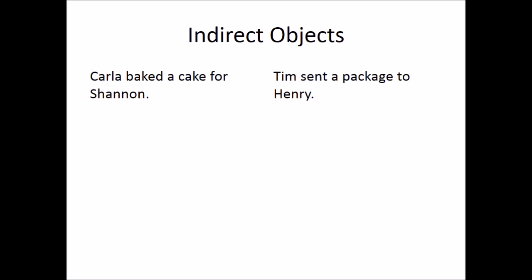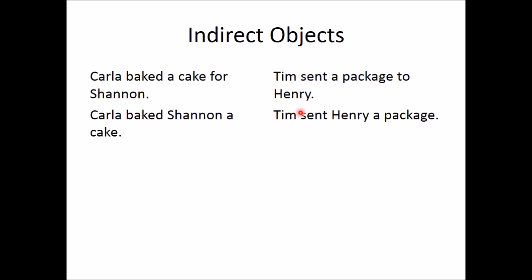So, in the English language, there's another way to say Carla baked a cake for Shannon. You could say, Carla baked Shannon a cake. You could also say, Tim sent Henry a package. These sentences have the same meaning, but with Carla baked Shannon a cake, there's no prepositional phrase.